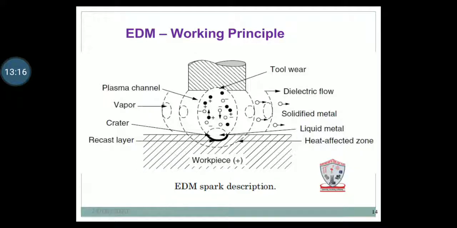The plasma channel is created by ionization, from the positive to the negative terminal, and it is immersed in the dielectric fluid. That is why the ionization process starts. The positive and negative ions in the plasma channel create a high temperature, and in the figure we can see the solidified metal, the dielectric fluid, and the liquid metal. That is why the material starts to be removed from this section.